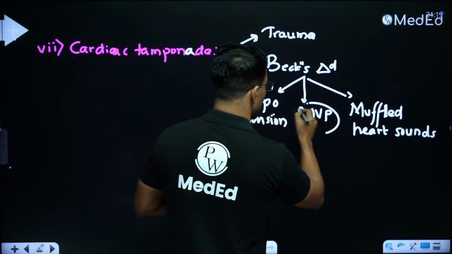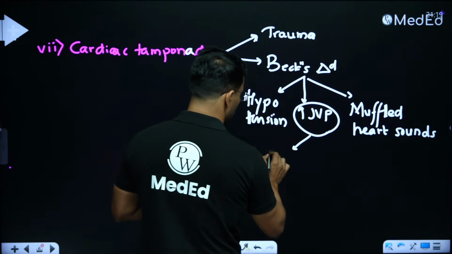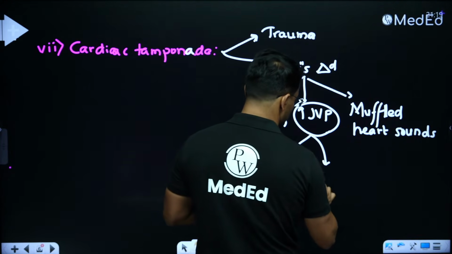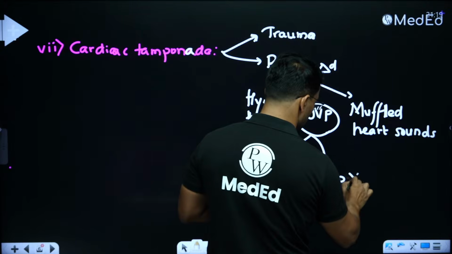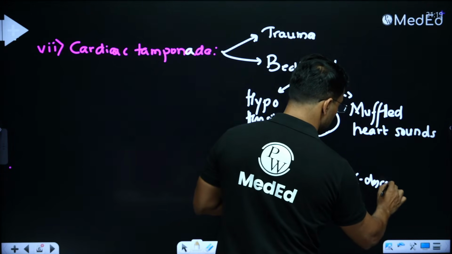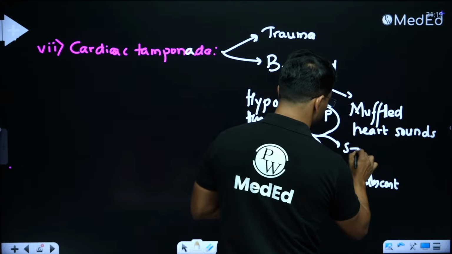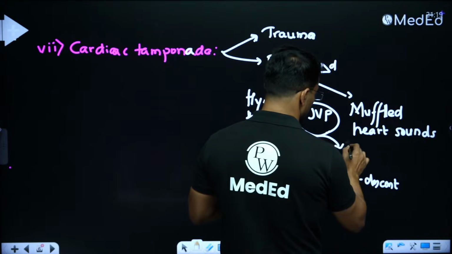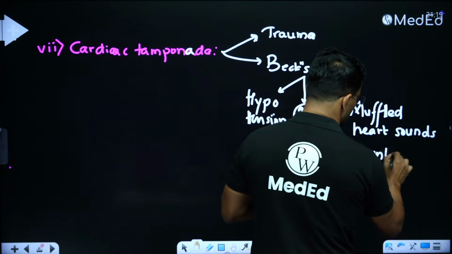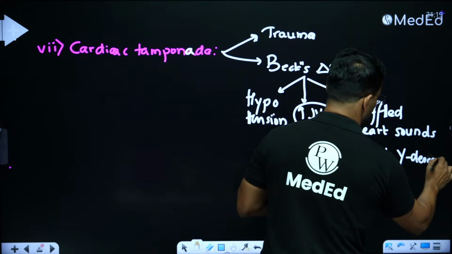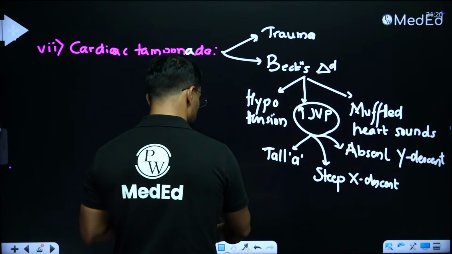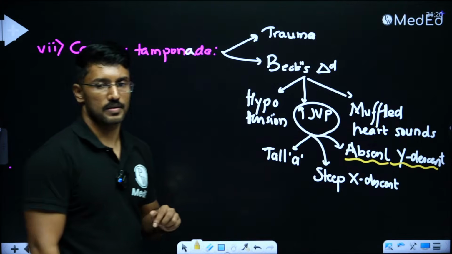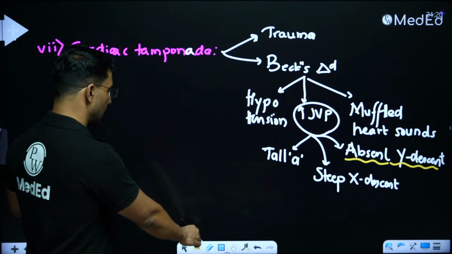A little more detail on the JVP may be mentioned. What are those findings? We will have a tall A wave on the JVP. Along with the tall A wave, we will have a steep X descent. Sorry, in cardiac tamponade, we will have the absent Y descent. So this absent Y descent is an important clue for the diagnosis of cardiac tamponade. So if he is not giving the full details of Beck's triad, he may mention that on the JVP there is absent Y descent. So these are the important clues for cardiac tamponade.